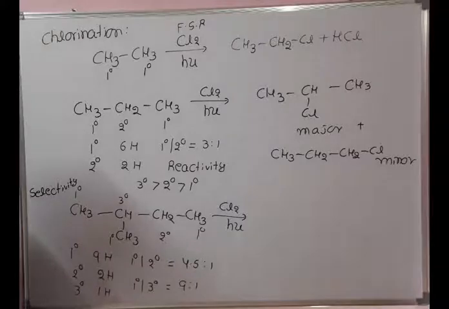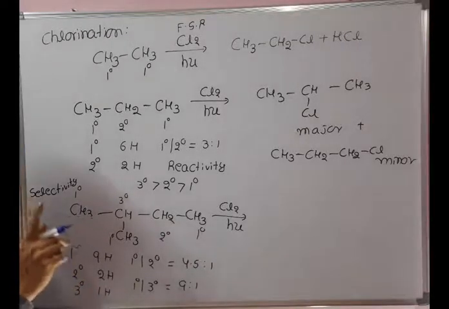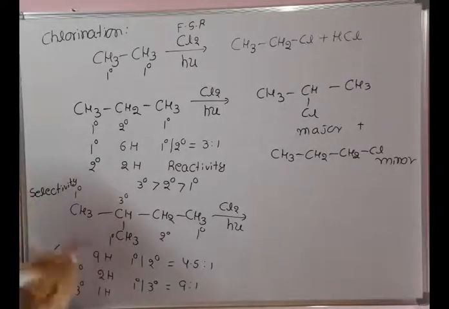To get better knowledge on this, we will discuss more examples in the alkanes chapter that we will do after this chapter. As of now, if the ratio is below 3:1, that is 1:1, 2:1, 3:1, we need to see the reactivity. If it is above 3:1, we need to see the selectivity. Selectivity means we need to see which hydrogens are more. Selectivity wise, primary hydrogens are more. So the free radical substitution takes place with respect to the more numerous hydrogens. That is selectivity based, not based on the reactivity.